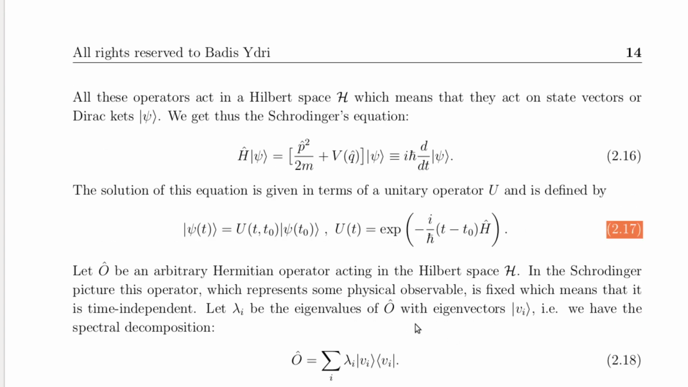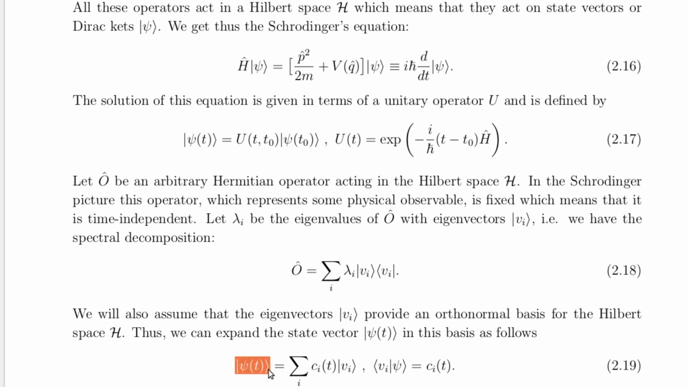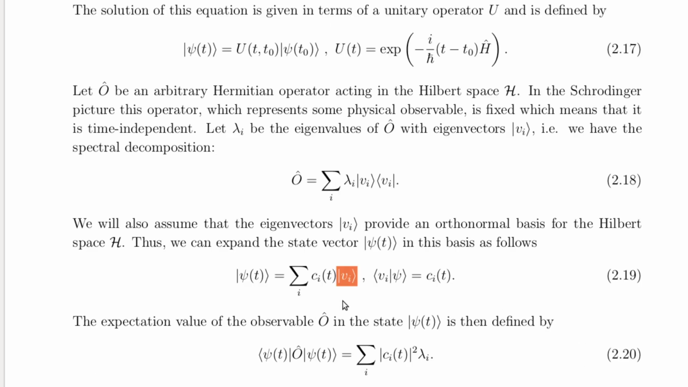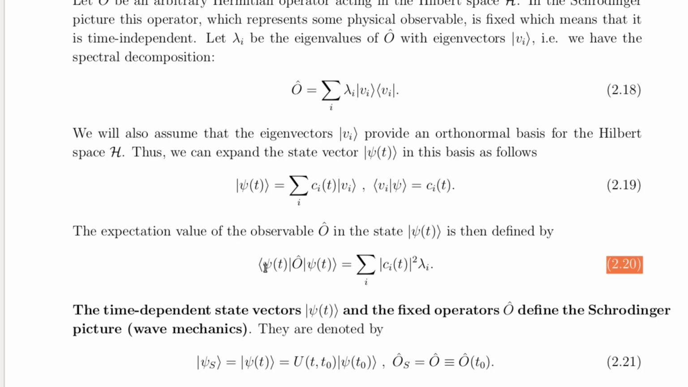This operator evolves the quantum state from an initial time t0 to a later time t. As before, given the spectral decomposition of Hermitian operator hat O, which is shown in equation 2.18, we expand the state vector psi of t in the eigenbasis of the operator hat O, as shown in equation 2.19. The expectation value of the observable hat O, calculated in the state psi of t, is then given by equation 2.20. In other words, we take the inner product of the state psi of t with the state obtained by acting with the operator hat O on psi of t.